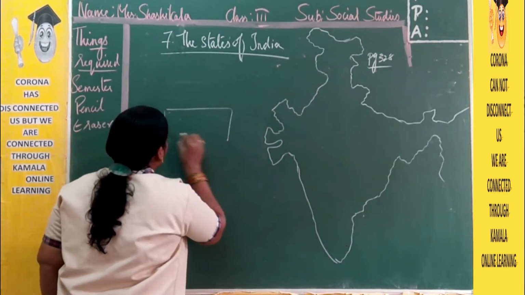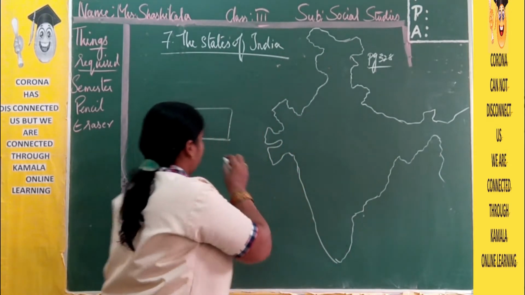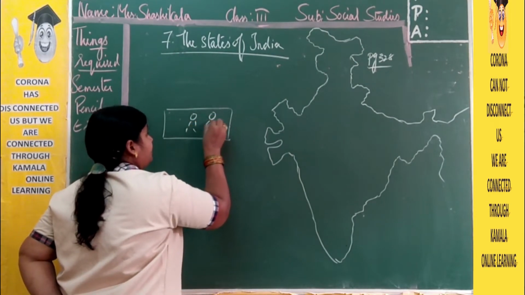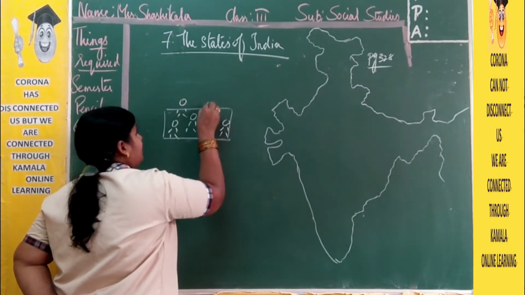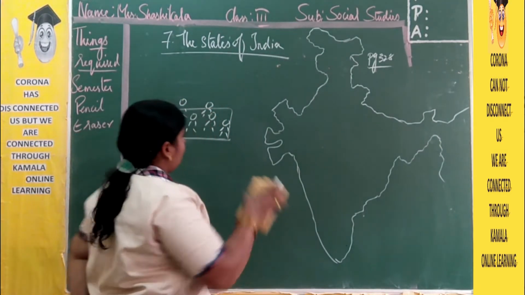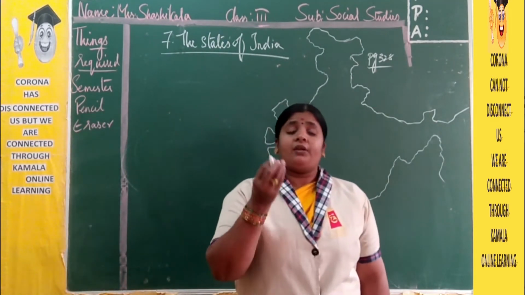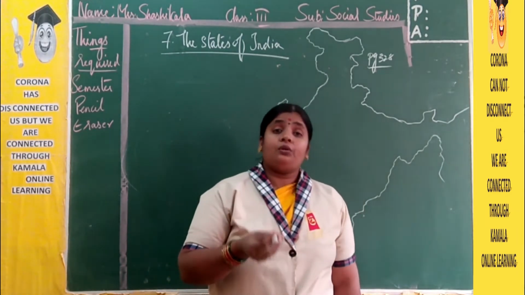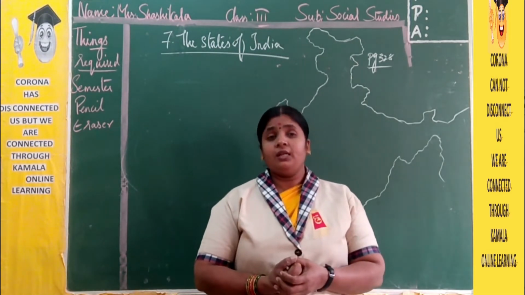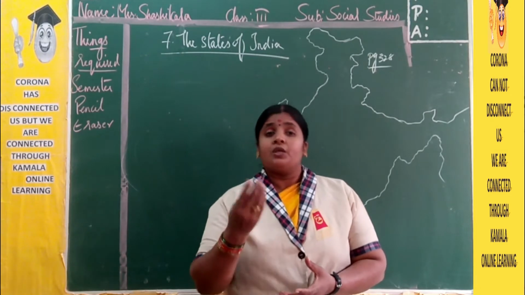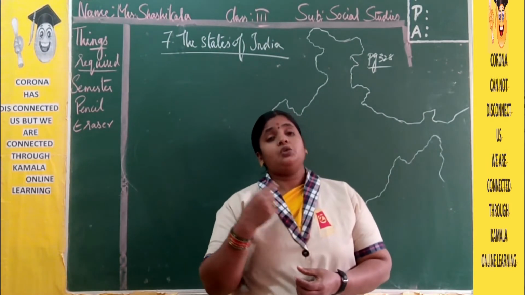Even a small family is also called a country. How? Because father, mother, children, grandparents, everyone will live together. In the same way, we all are living together. Whenever our neighbors are celebrating any festival, they give gifts and sweets. At the same time, whenever we are celebrating festivals, we will also give gifts and sweets to our neighboring people, and to the relatives also. But we will give the first preference to the neighbors.